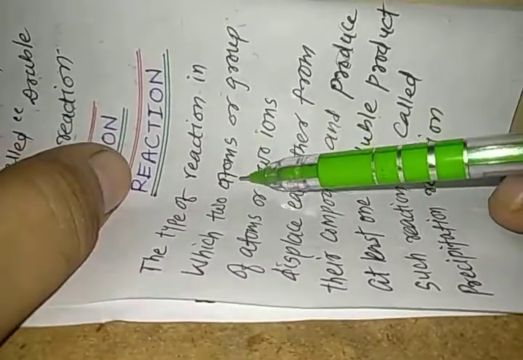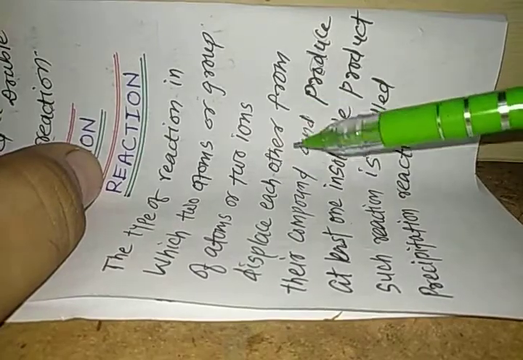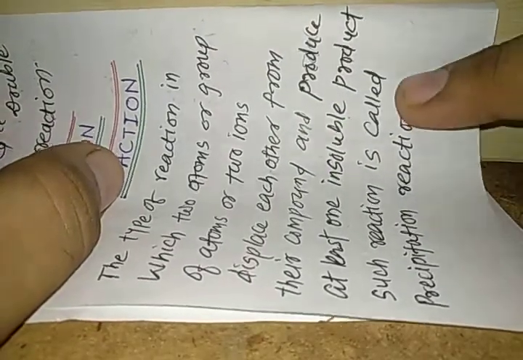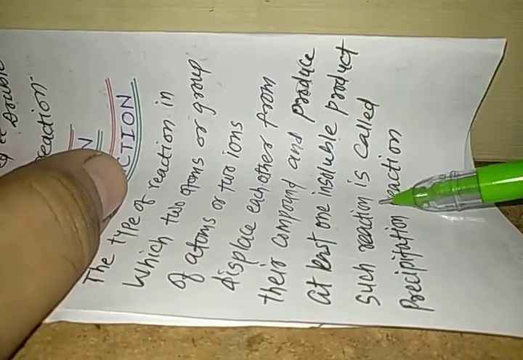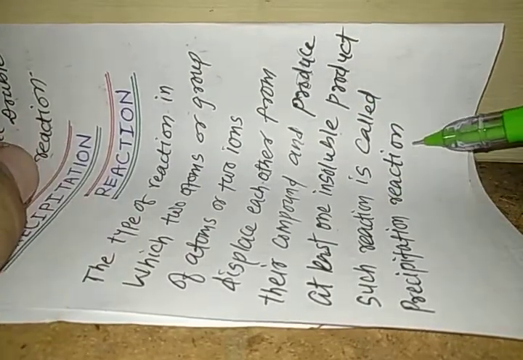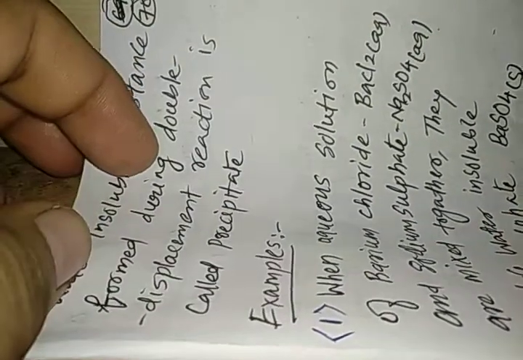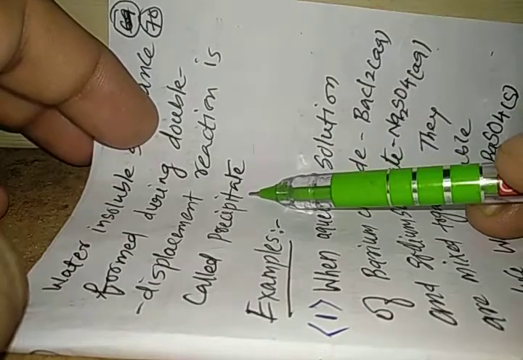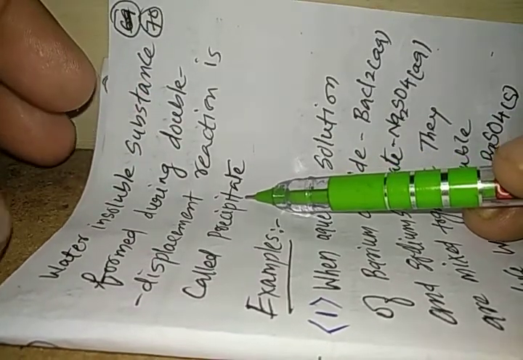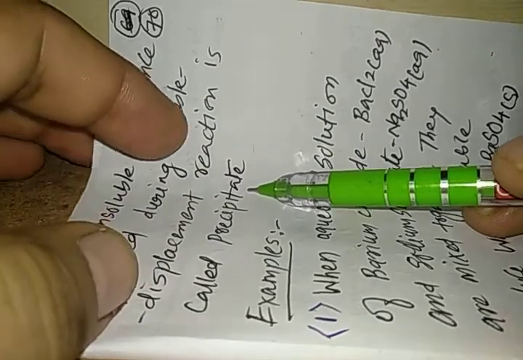The type of reaction in which two atoms or groups of atoms, or two ions, displace each other from their compounds and produce at least one insoluble product is called a precipitation reaction. A water insoluble substance formed during a double displacement reaction is also called a precipitate. So this is the definition of precipitate.